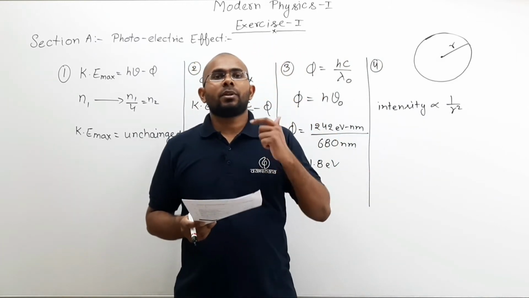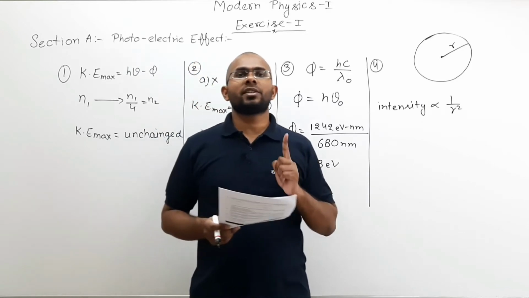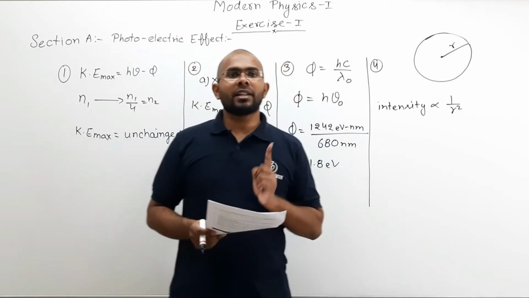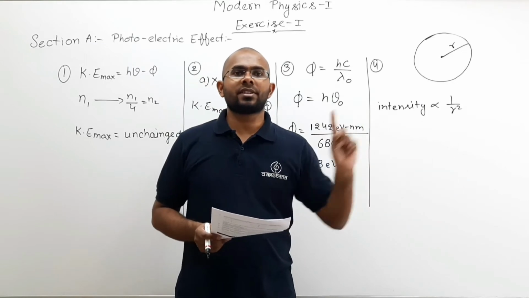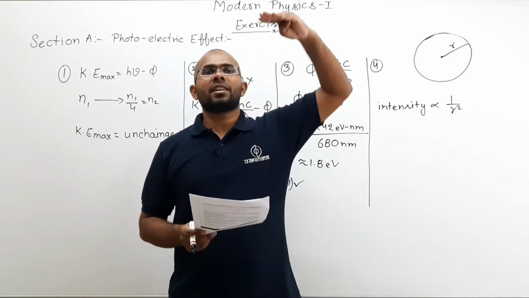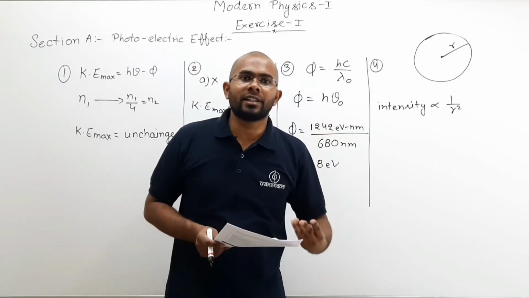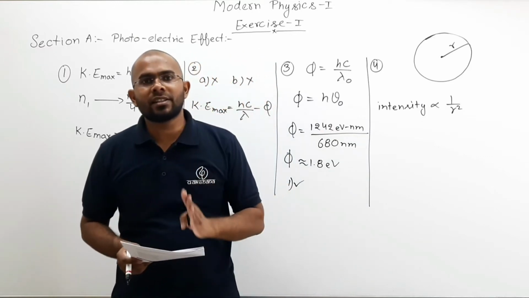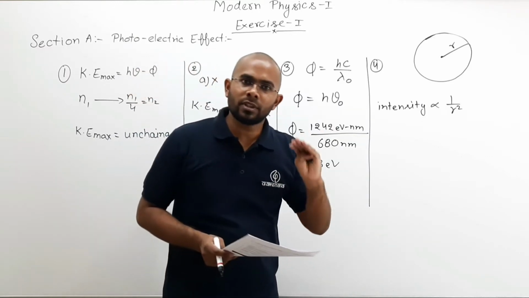Now, photocurrent. If you remember, photocurrent depends on what? Photocurrent is a direct property of intensity. If you increase the intensity of light, photocurrent increases. If you decrease the intensity of light, photocurrent also decreases.